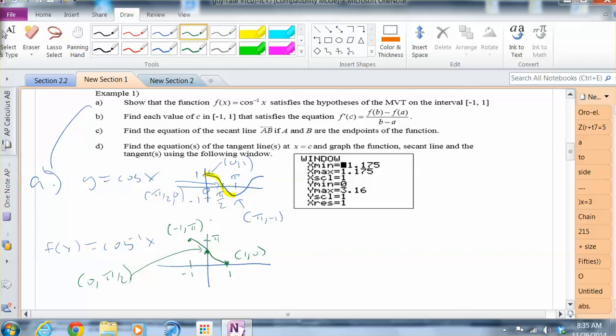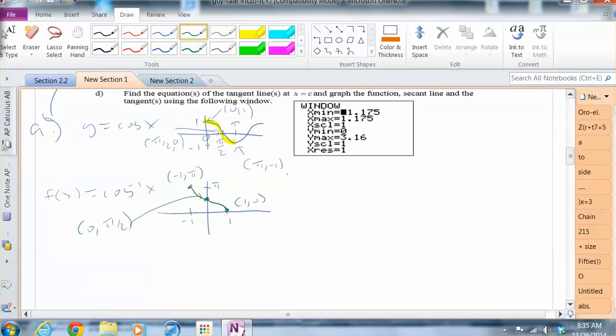And actually, my curvature is a bit off. Let me undo that. It should look more like this. So definitely it's continuous on -1 to 1. And that should be a bracket there.